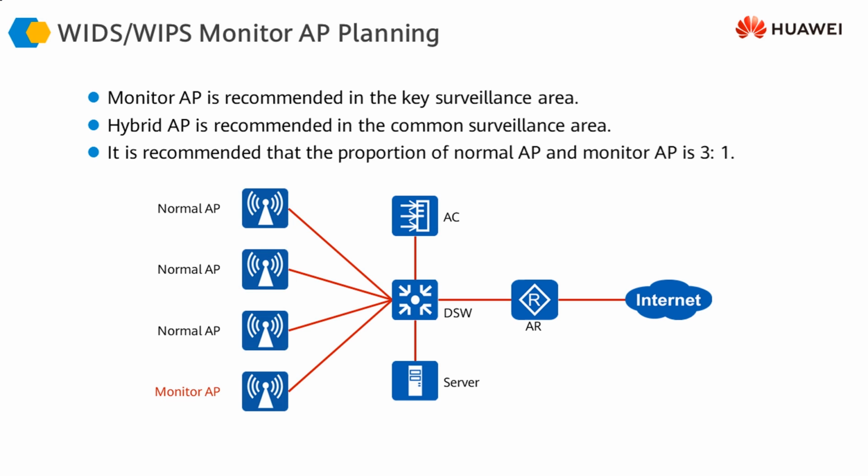So in some parts of our network we have purely monitoring access points, and in some other parts we might have access points doing monitoring as well as handling normal service data, and in some other parts where we do not need monitoring at all, our APs could be purely handling the service data and no monitoring is taking place. So this depends upon our requirement, how we want to use this monitoring feature in our access points for IPS and IDS functionality.